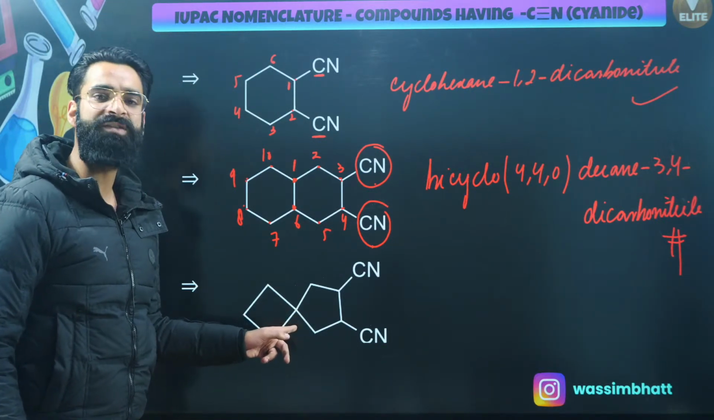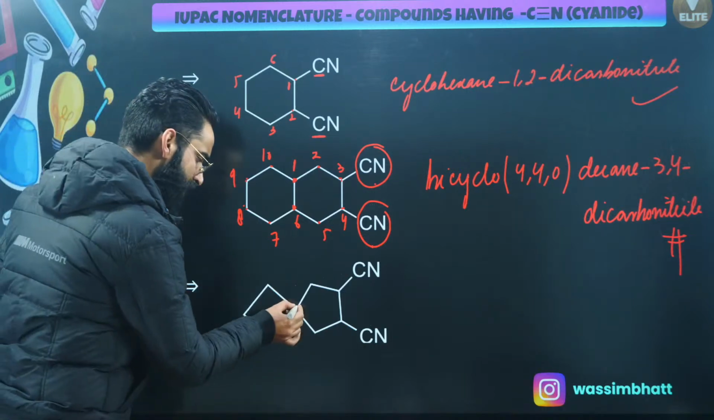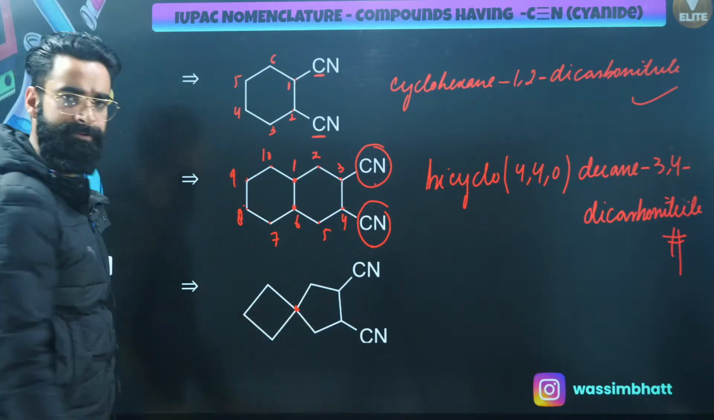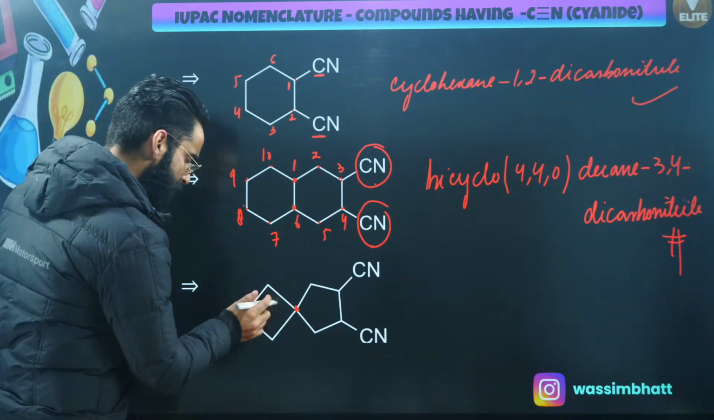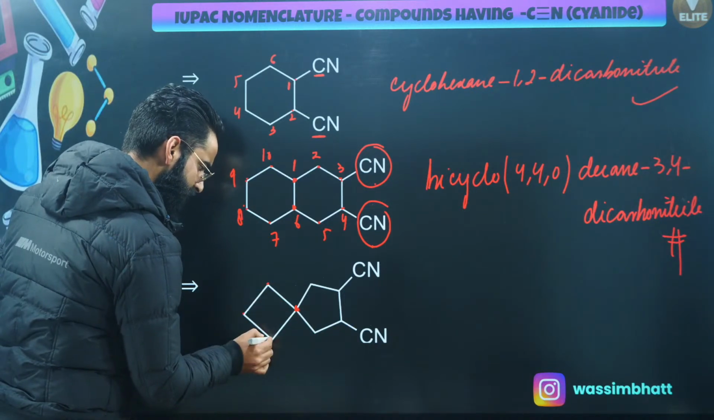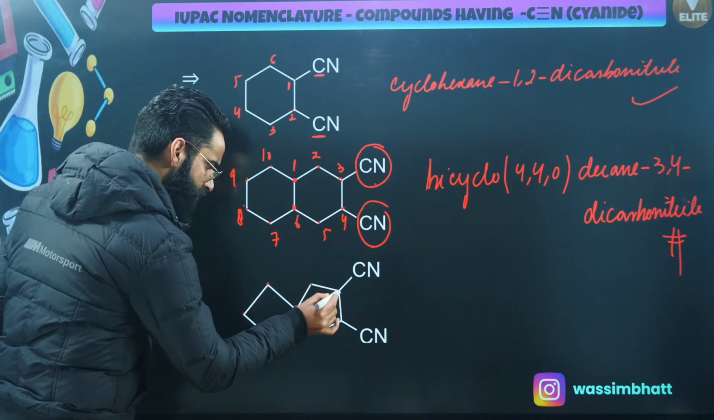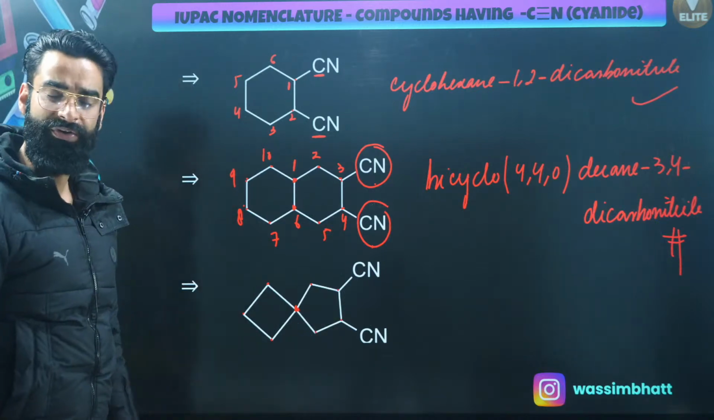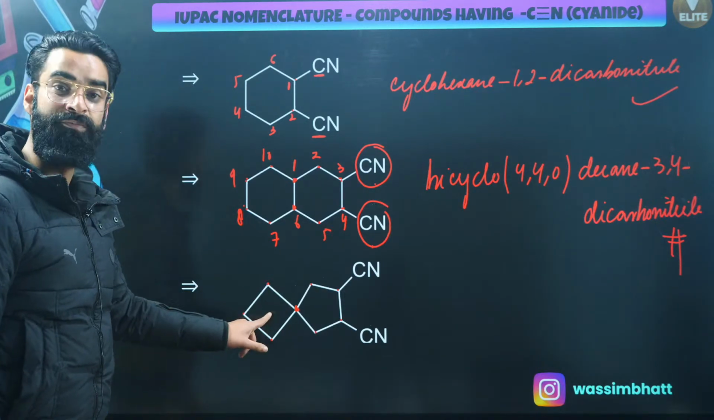Is it bicyclo or spiro? It's a spiro compound because there is one carbon atom in common between the two rings. Perfect. Apart from the bridged carbon, this particular ring has 1, 2 and 3 carbon atoms, and this particular one has 1, 2, 3, 4. In the spiro, we always give preference to the smaller sized ring.